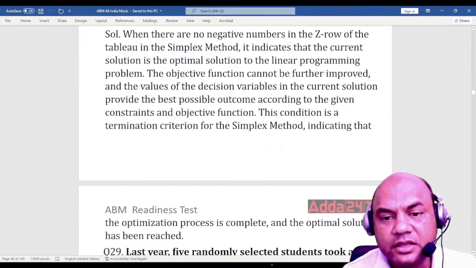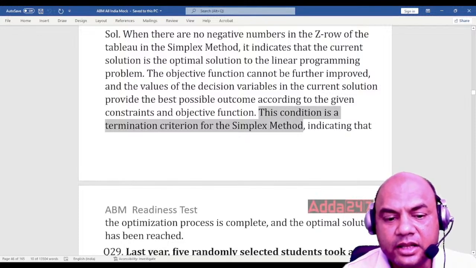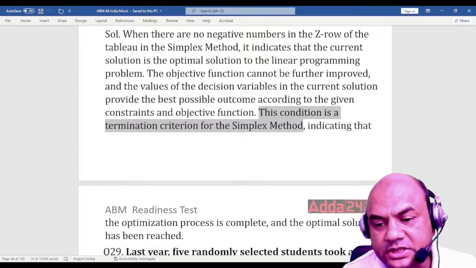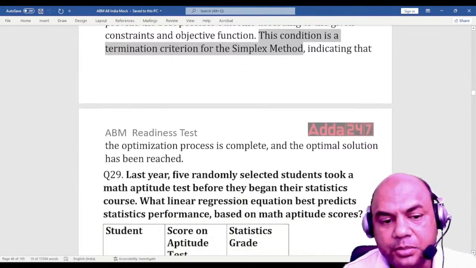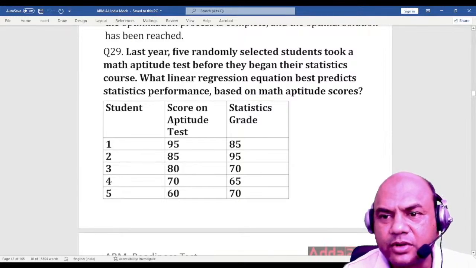The condition is the termination criteria for simplex. Termination means the method is over, indicating that the optimization process is complete and the optimal solution has been reached. That is the basic meaning. It means there can't be any further solution to this.